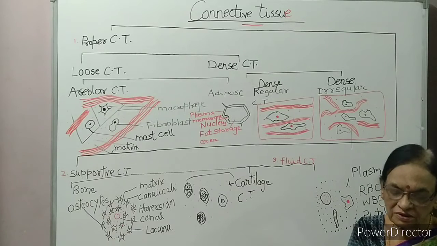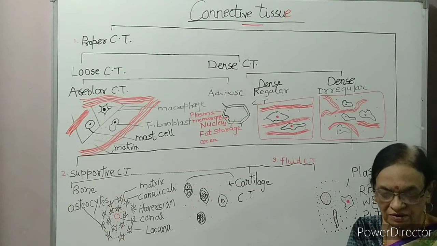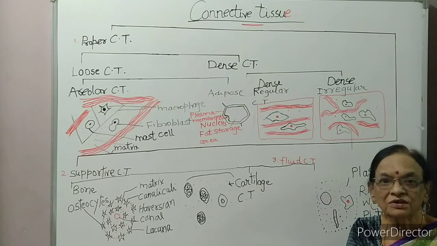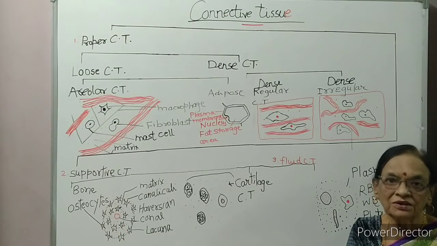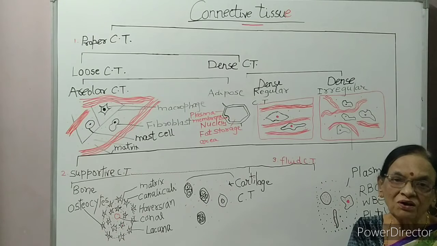Dear students, you are studying structural organization in animals, chapter number 7. You have studied the first type of animal tissue, that is epithelial tissue. The second type of tissue is called connective tissue.